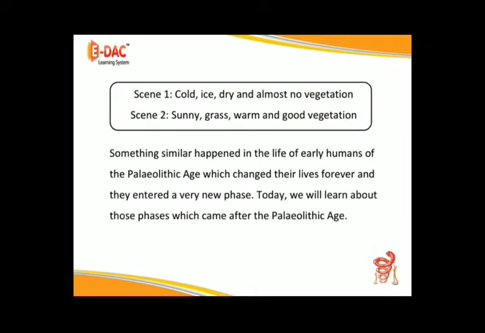Scene 1. Cold, ice, dry and almost no vegetation. Scene 2. Sunny, grass, warm and good vegetation. Something similar happened in the life of early humans of the Paleolithic Age, which changed their lives forever, and they entered a very new phase. Today, we will learn about those phases which came after the Paleolithic Age.